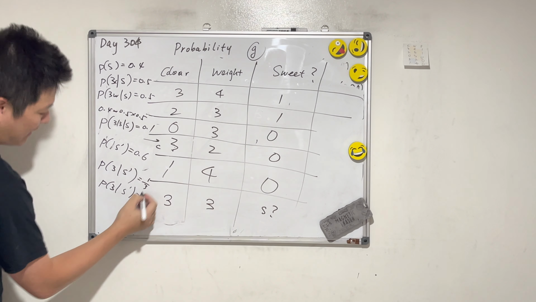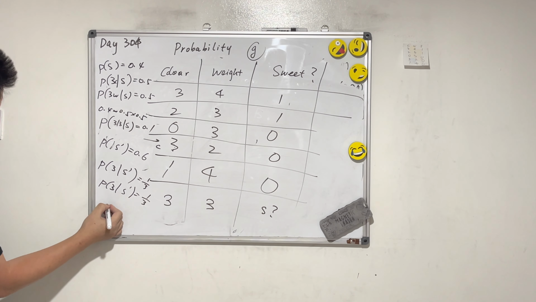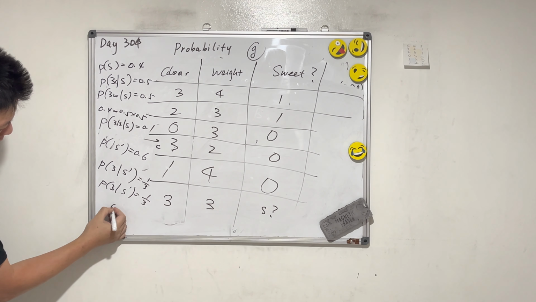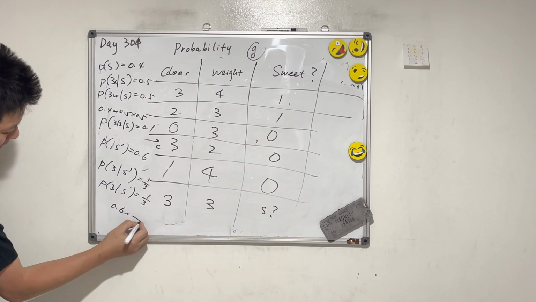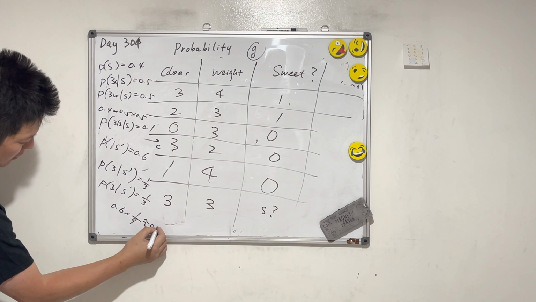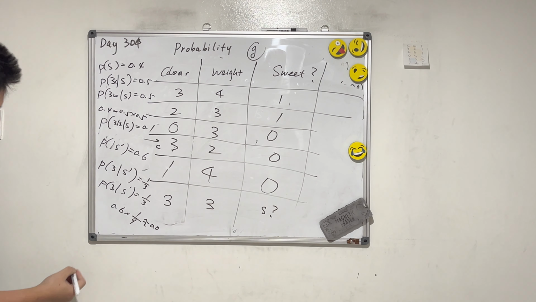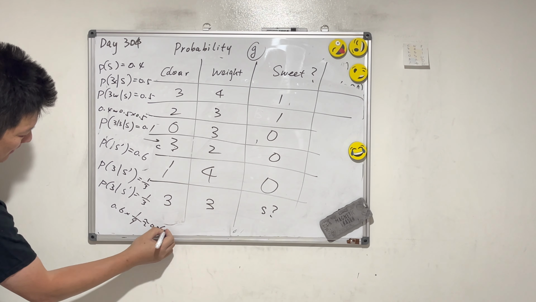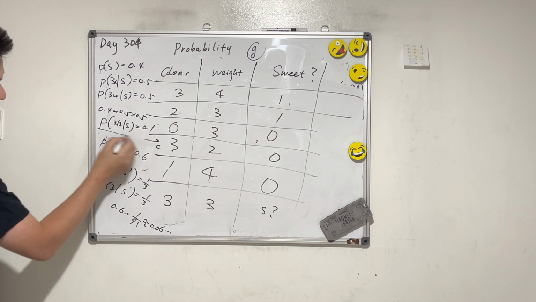It's also 1/3, so you multiply them together. 0.6 times 1 over 9 equals about 0.06. So it's less than 0.1.